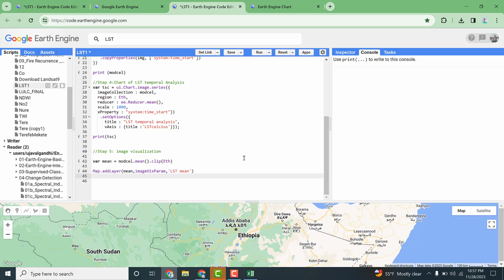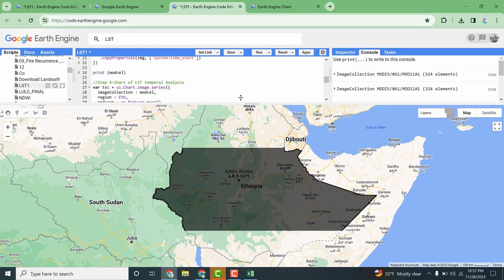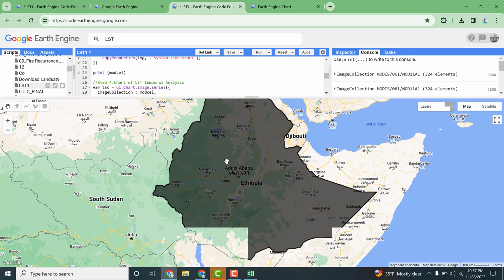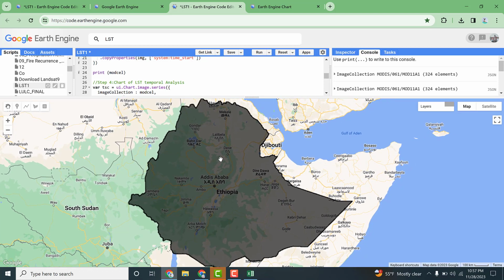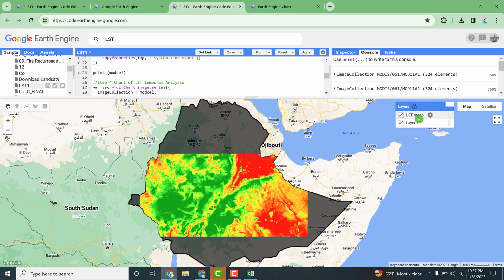So let's have a look at the final view of land surface temperature of Ethiopia at a national scale. We have a layer of land surface temperature mean. So this is simply the land surface temperature of Ethiopia.